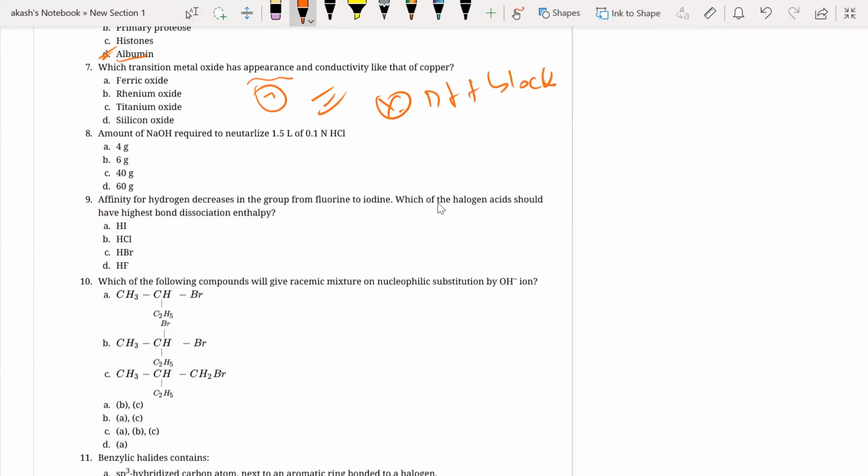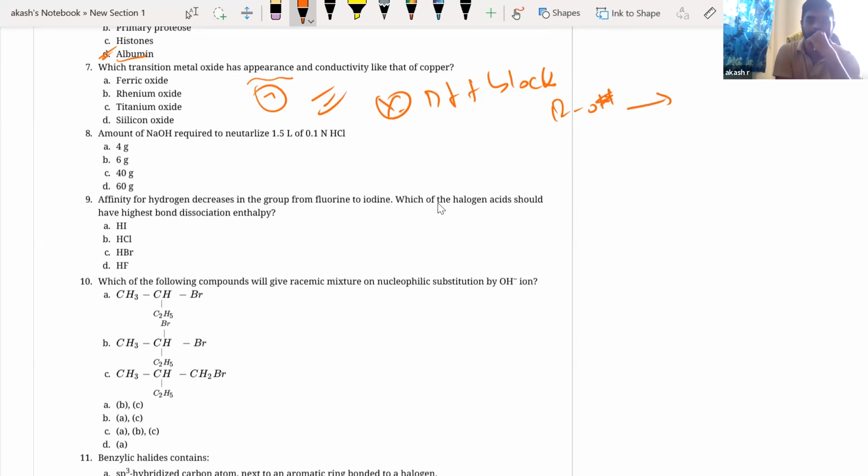Sir, different question. What was the question? The process of converting alkyl halides into alcohols involves dash. Substitution. Okay, so the answer is substitution. Alkyl halide into alcohol, basically what are you doing? You are replacing Cl minus with OH minus. This is a substitution reaction. Okay, fine.